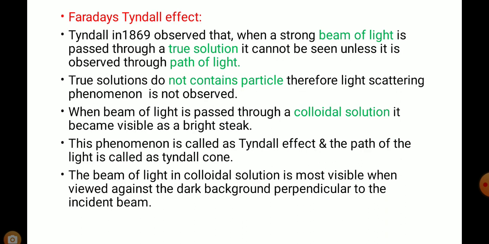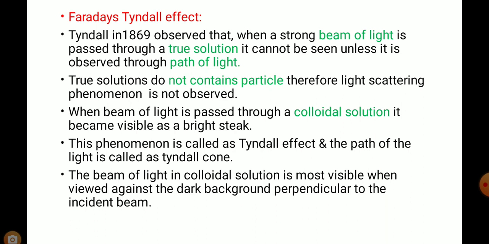First property is the Faraday-Tyndall effect. The scientist Tyndall, in 1869, observed that when a strong beam of light is passed through a true solution, it cannot be seen unless it is observed through the path of light. True solutions do not contain particles. Therefore, the light scattering phenomenon is not observed.